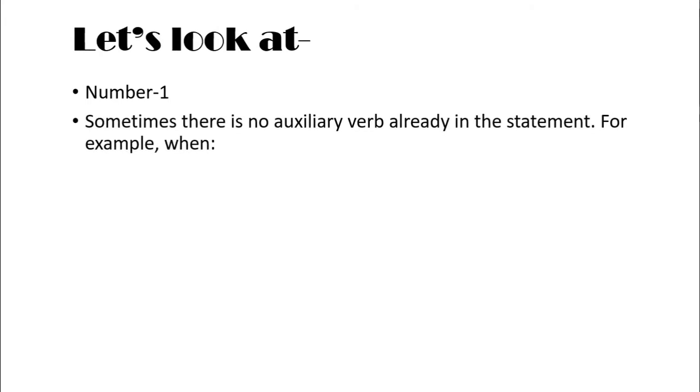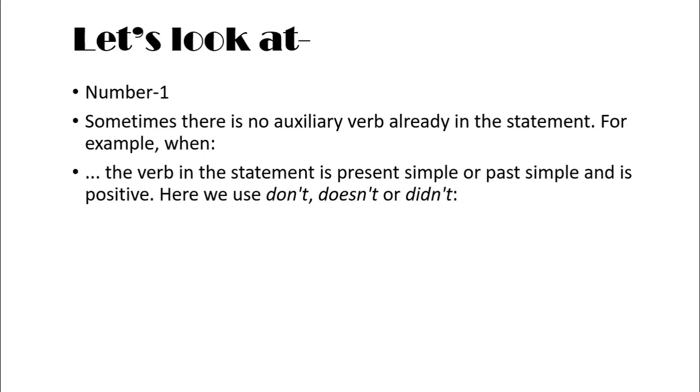So here, as number one, sometimes there is no auxiliary verb already in the statement. For example, when the verb in the statement is present simple or past simple and is positive, here we use don't, doesn't, and didn't. Okay?